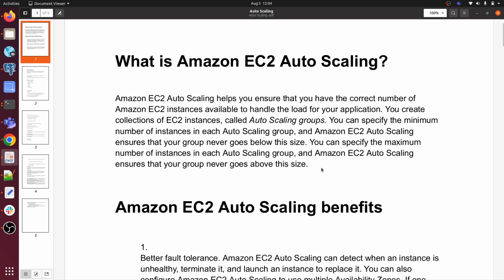Using AWS auto scaling, you can handle as much traffic as you want, so you don't have to worry about the traffic load and everything. AWS auto scaling does things on your behalf. You create a collection of EC2 instances called an auto scaling group. You can specify the minimum and maximum number of instances in each auto scaling group, and Amazon EC2 auto scaling ensures that your group never goes below the minimum size.